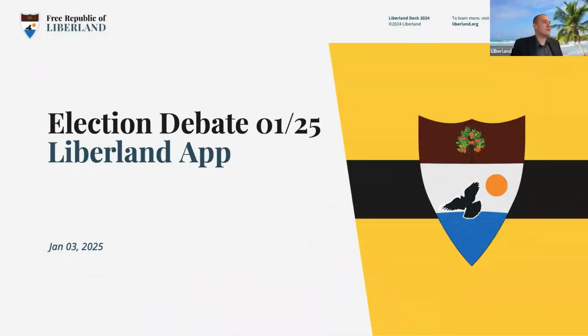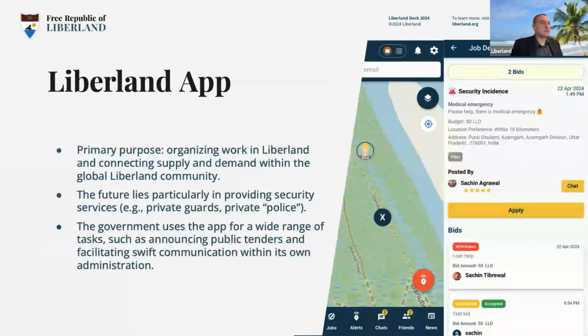So we are not just a country. We also are building a technological infrastructure for our citizens. That's you. And the one which I would like to start with, the one which can make us excited, which is exciting, and we are continuously working to improve it, is the Liberland app. Liberland app is, imagine Uber, but for everything. It is a central app for the Liberlander, for the settler, for the member of the international community.